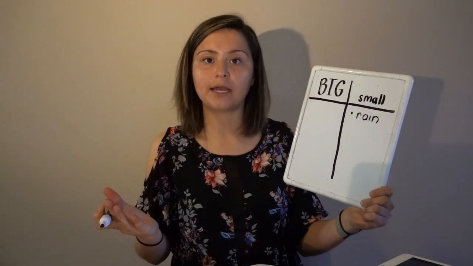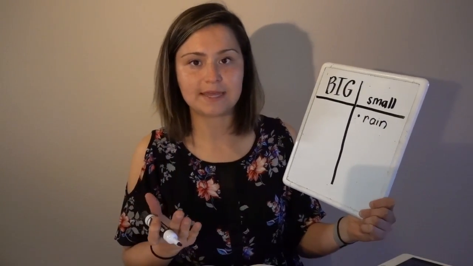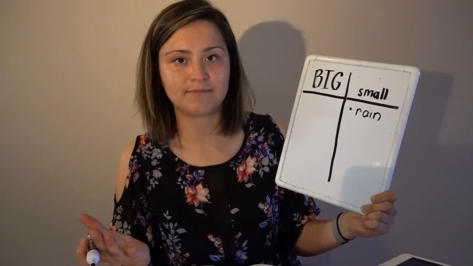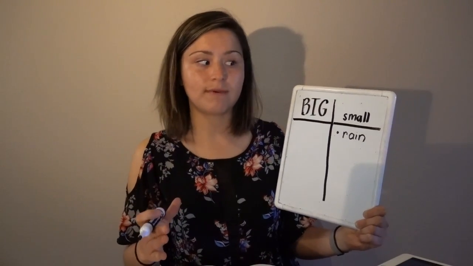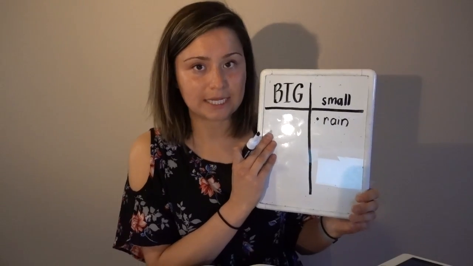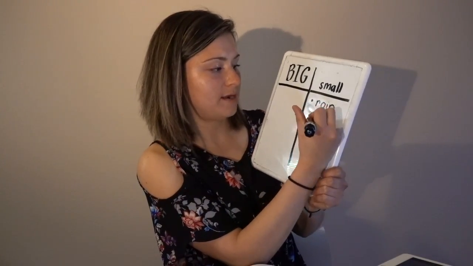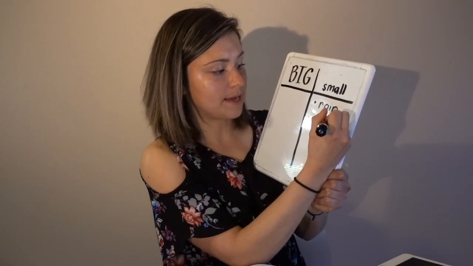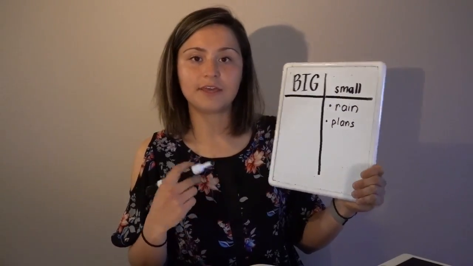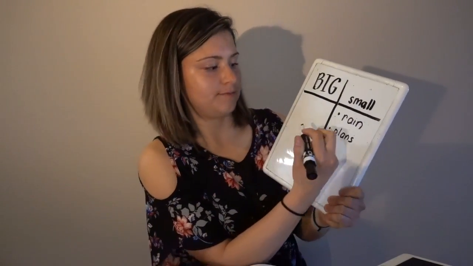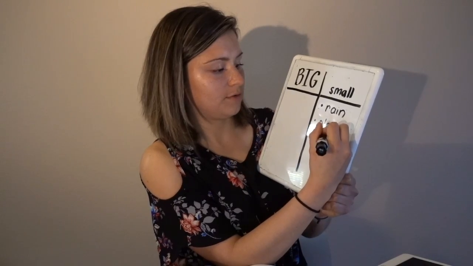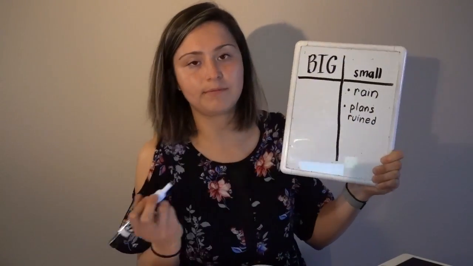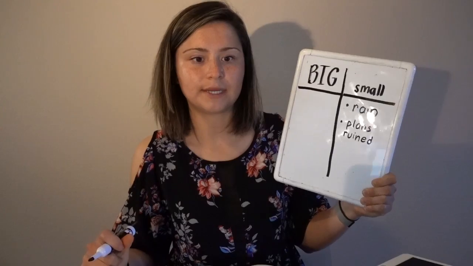So maybe you've had a time where you had this drawn out plan of what you were gonna do, and then it starts to rain, and then you have to abandon your plans. You have to come up with something else. Now at first, we might feel that's a big worry, you know, my day's ruined. But I do wanna put plans ruined on the small side. Because just like in my classroom, we have a poem that says, when things don't go as I plan, I can adjust. So I'm gonna say plans ruined. For Wilbur, it probably feels like a big worry, but plans being ruined is not that big of a deal.